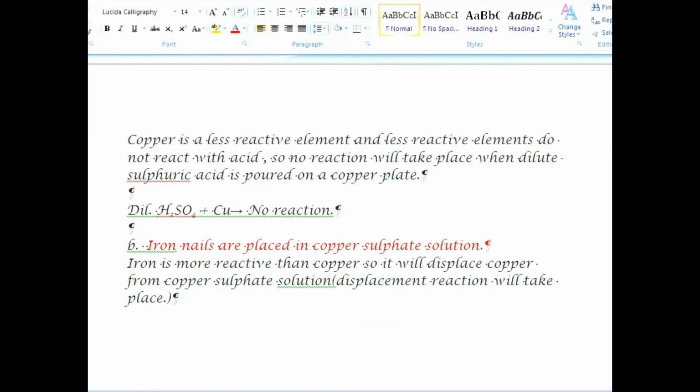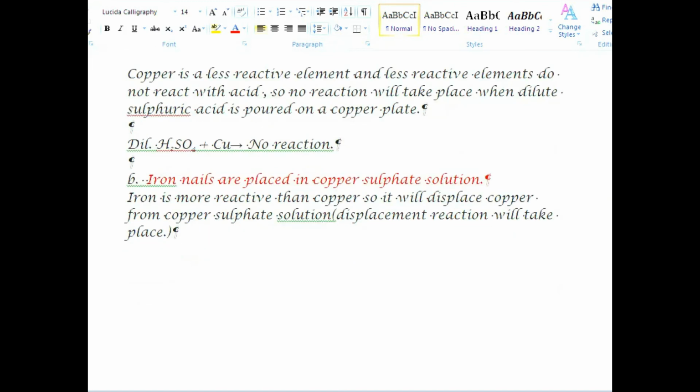Number B. Iron nails are placed in copper sulfate solution. Answer is, iron is more reactive than copper, so it will displace copper from copper sulfate solution. That is, displacement reaction will take place.